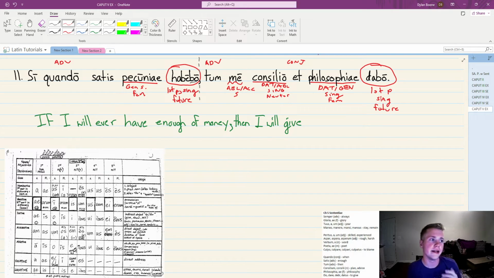So naturally, as you get more experience, you'll see that we'll just go ahead and disregard the ablative and genitive options here, but those are options, but they will be dative in use here. So we need first of all a direct object of dabo. So the only one that could serve that is me. So not ablative, and it's accusative. So I will give me, I will give myself.